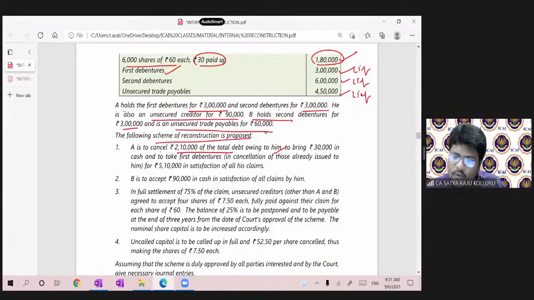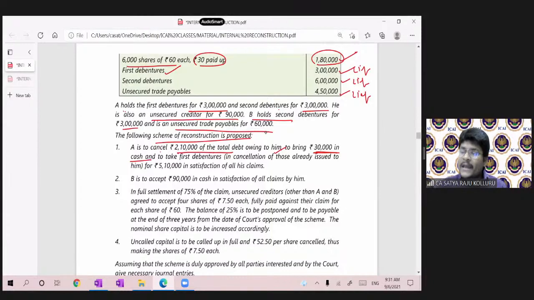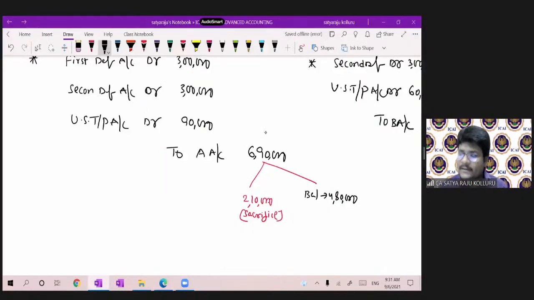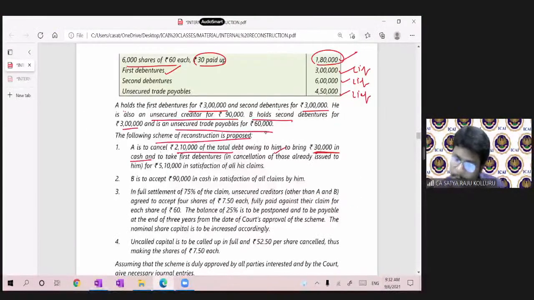A is to cancel 2,10,000 of the total debt owing to him and to bring 30,000 in cash. Oh, he brought 30,000 in cash as well. He is bringing 30,000 in cash, which means for A, you have to pay 30,000 as well, not only this 4,80,000. Why? Because this 30,000 is brought in the form of cash. Okay, fine.